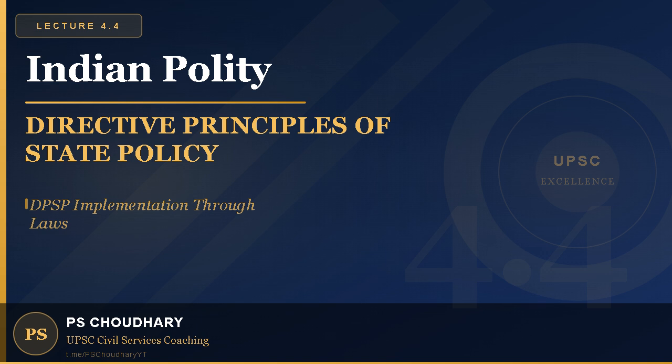Article 44 on the Uniform Civil Code remains the most significant unimplemented directive principle at the national level. Article 43 on living wages exists only as minimum wages, falling short of the true standard. Article 39D on equal pay for equal work has legislation in the Equal Remuneration Act of 1976, but the gender pay gap persists in practice. The pattern is important for Mains.